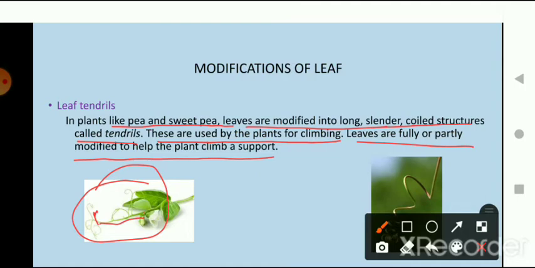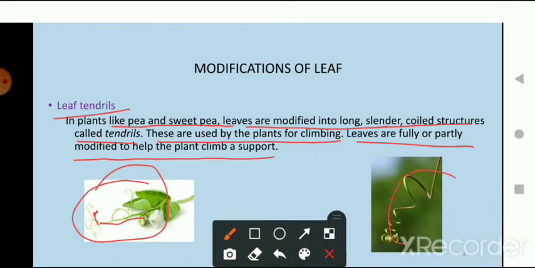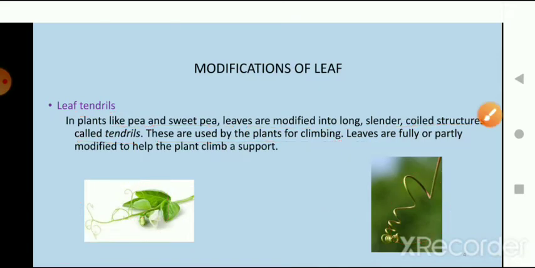Okay, so what are tendrils? Tendrils are generally, as you can see in both the pictures, leaves when they modify themselves into a long cylindrical coiled structure. And what is the work of these tendrils? They basically help the plant in climbing. Okay, so this was the first modification of leaf.